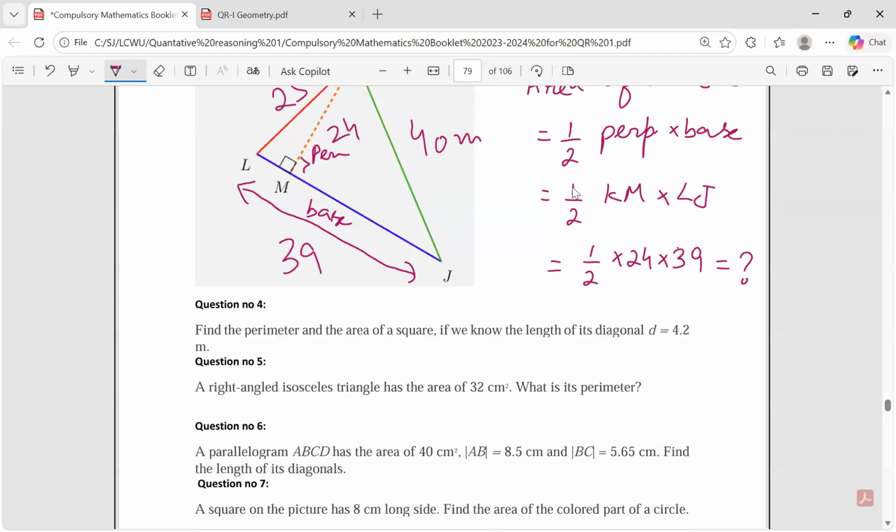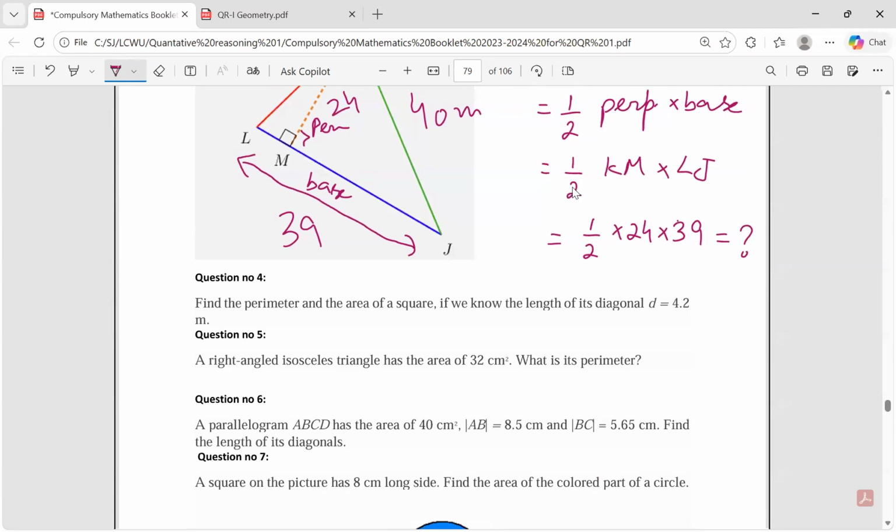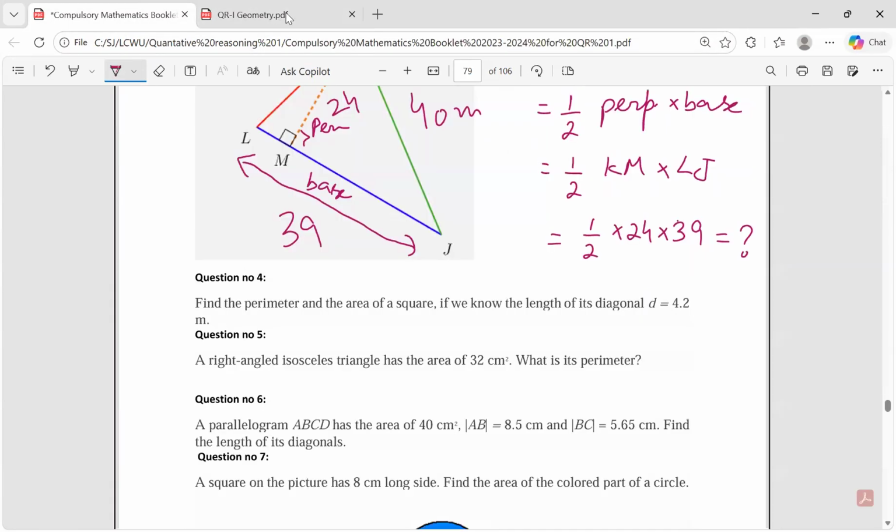Next, question number 4. Find the perimeter and area of a square if we know the length of its diagonal is 4.2 meter. Okay, I will do this question at the next page because we are short of space over here. Let's write it over here. Question number 4.